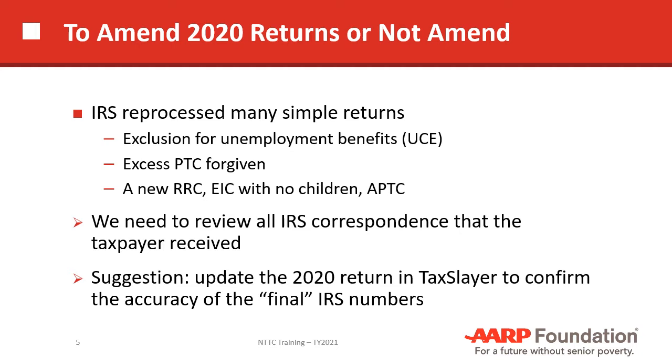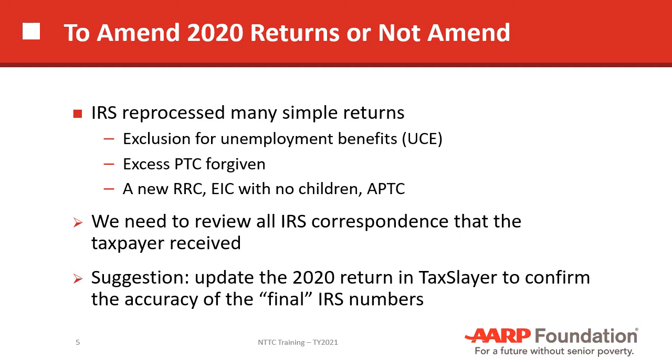There was also an excess premium tax credit that people typically were required to pay back. Congress enacted a provision that allowed them, they were forgiven for having to pay that money back. So that also happened late in the season. And then we had a new recovery rebate credit. We had some changes in the EIC for people that don't have any children, and then the advanced premium tax credit. There were some changes there too. So all of these things happened very late in the season.